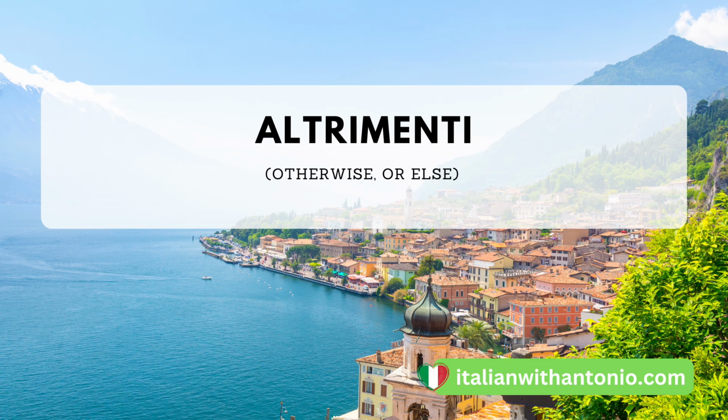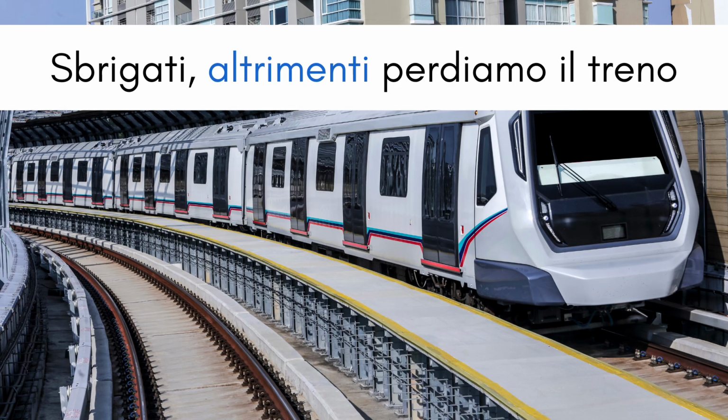The next conjunction is altrimenti, which means otherwise or else. Now, this is somewhat of a strong word because it's often used to convey some kind of consequences or warning coming from the alternative choice. Sbrigati, altrimenti perdiamo il treno. Hurry up, otherwise we'll miss the train.